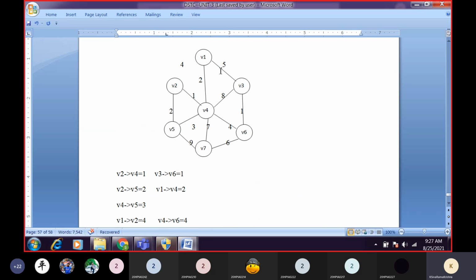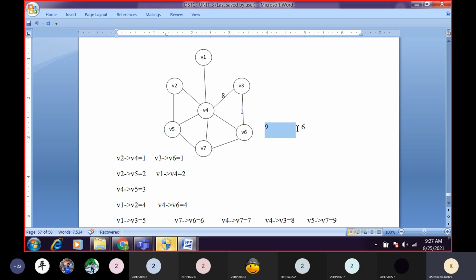First, I will remove all these things. So first, I'm removing all the edges.